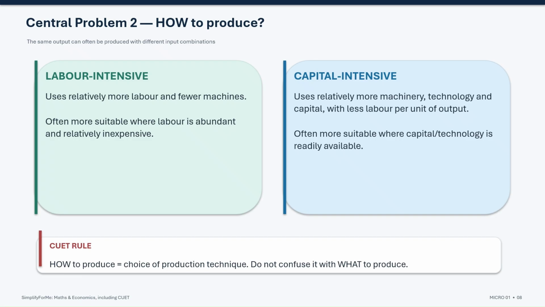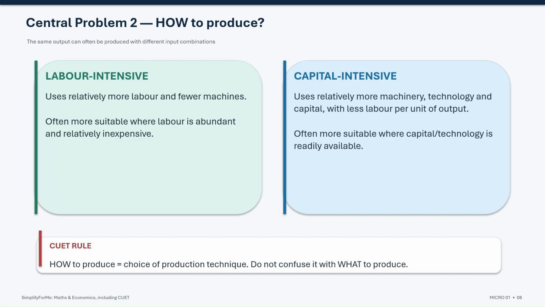The second central problem is how to produce. Here, the economy has already decided what it wants to produce. The question now is, which production technique should be used? A labor-intensive technique uses relatively more labor and fewer machines. It may be suitable where labor is abundant and relatively inexpensive. A capital-intensive technique uses relatively more machinery, technology and capital, with less labor per unit of output. It may be suitable where capital and technology are readily available.